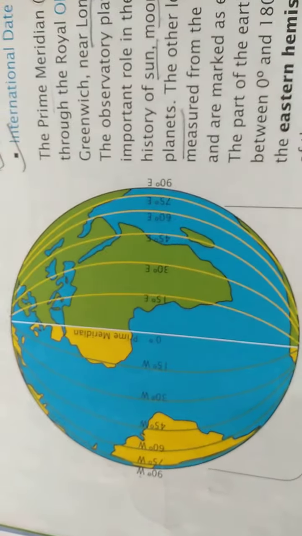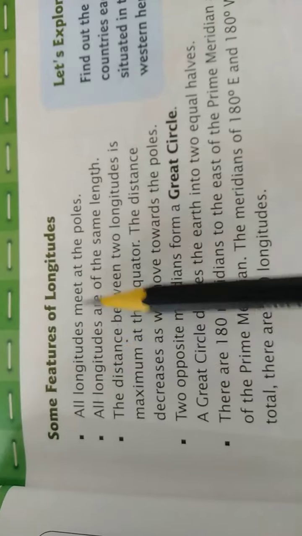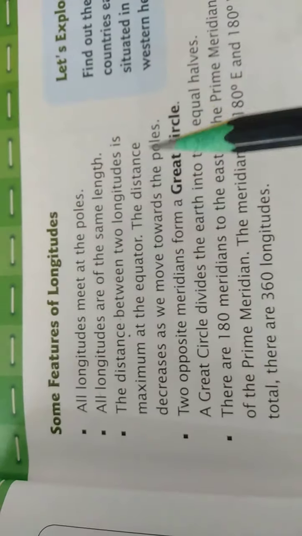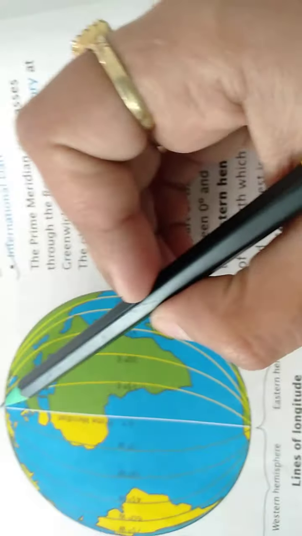Next are some features of longitude. All longitudes meet at the poles. So whatever the longitude, it starts at the north pole and meets at the south pole. As you can see over here, it starts from here and moves till the south pole. So all longitudes meet at the poles.